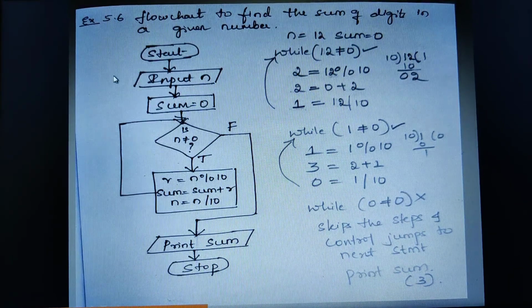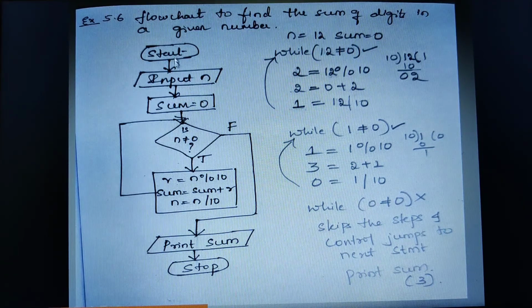Suppose, for example, I give the input value as 123, it should give me the output total as 6, because 1 plus 2 plus 3 gives me 6. That's what the flowchart is about, sum of the digits in a given number. Suppose I give 111, then the sum of digits in the given number 111 would be 3 for us. Now let us see how we draw the flowchart.